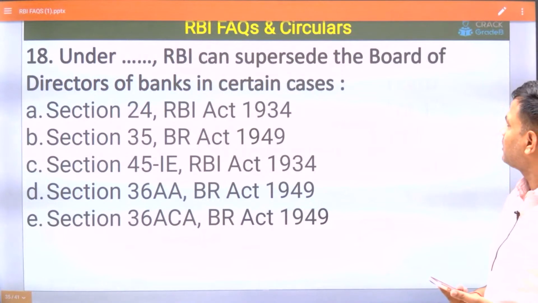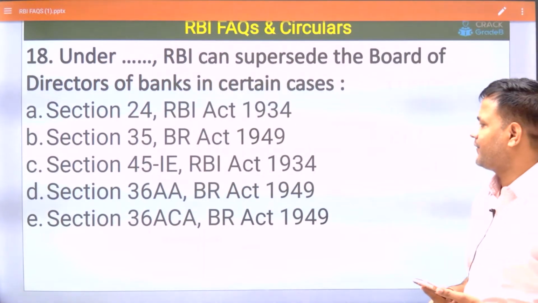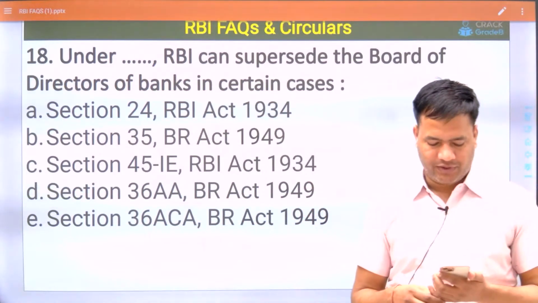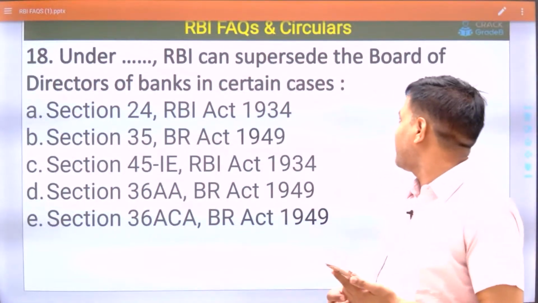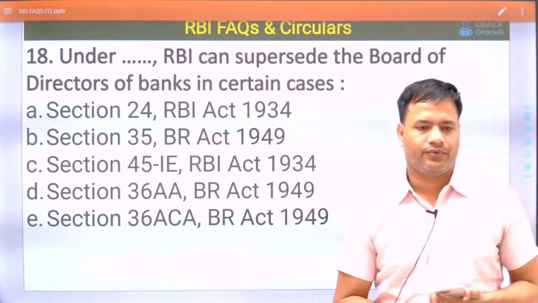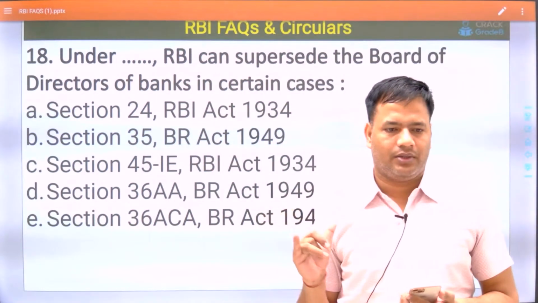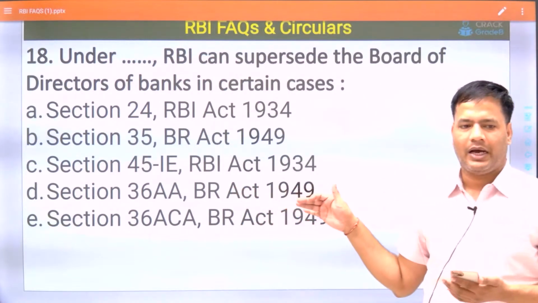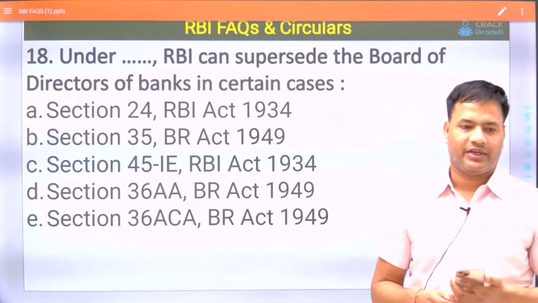Under which section can RBI supersede the board of directors of banks in certain cases? As you know, you have heard many times in newspapers that RBI has superseded the board of this bank, this NBFC, such news. So under which section can RBI supersede the board of directors of banks in certain cases?